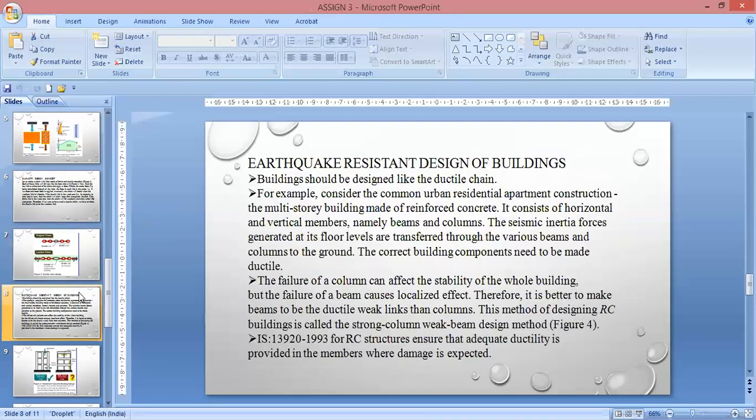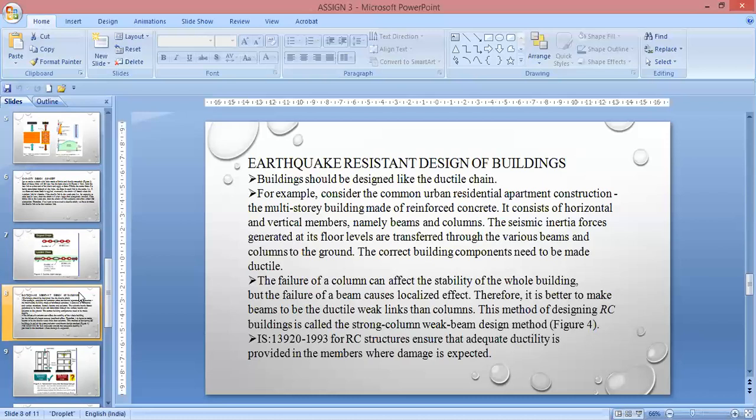The second is earthquake resistant design of buildings. What is earthquake resistant design of buildings? First point, buildings should be designed like the ductile chain. For example, consider a common urban residential apartment construction, a multi-story building made of reinforced concrete. It consists of horizontal and vertical members, namely beams and columns. The seismic inertial forces generated at the floor levels are transferred through the various beams and columns to the ground. The correct building components need to be made ductile.